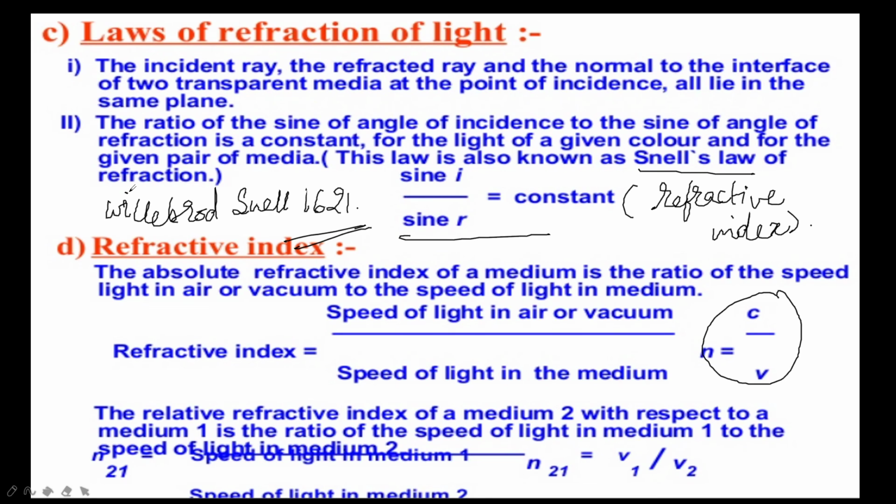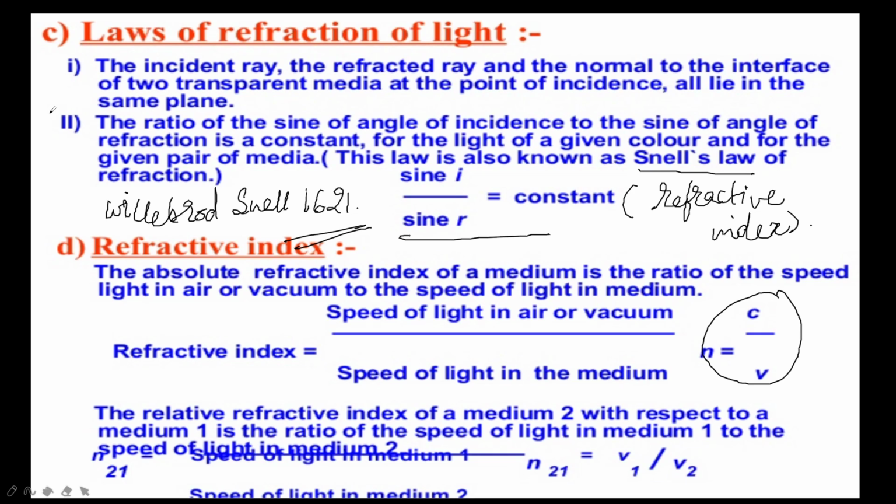Now, the refractive index and optical nature of a medium when two transparent media are compared. The one with the higher refractive index is called the optically denser medium, whereas the one with the lower refractive index is the optically rarer medium. If you open the NCERT textbook and check the table, the refractive index of flint glass is 1.65 and that of water is 1.33. A few numericals are also there, we'll practice them in the next session.